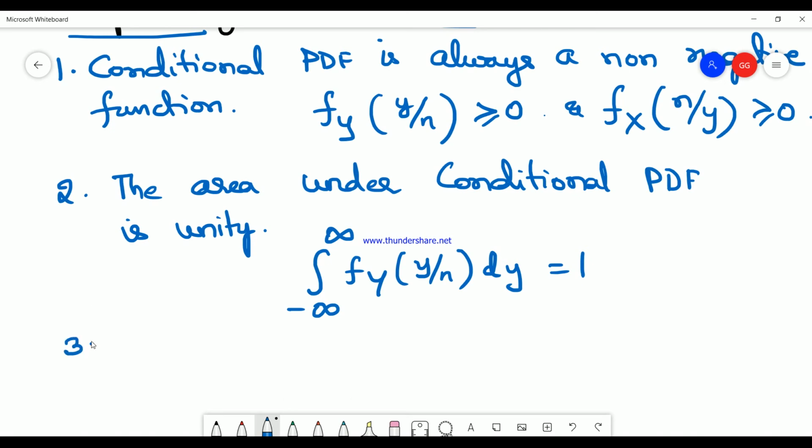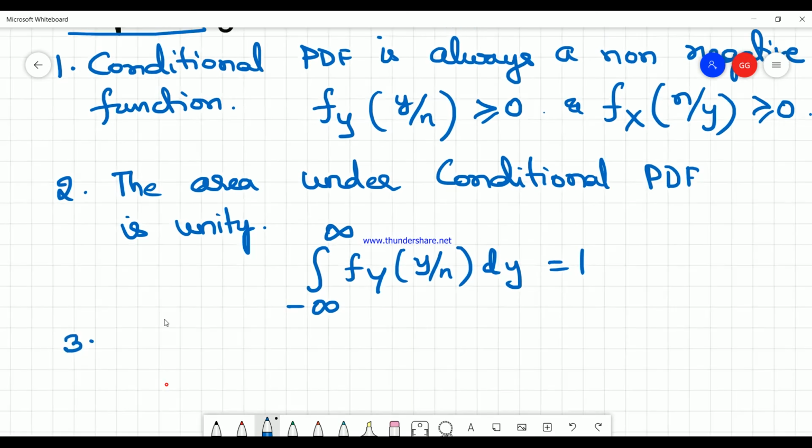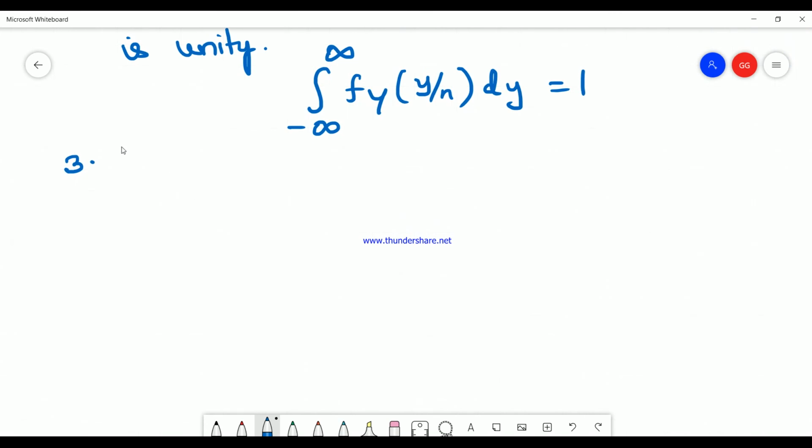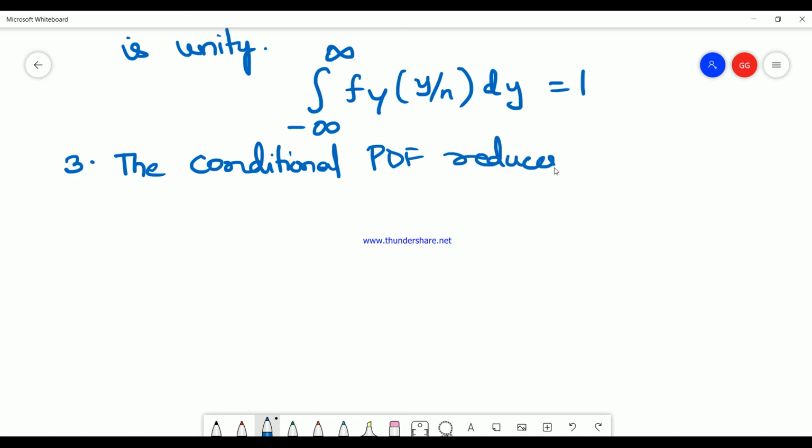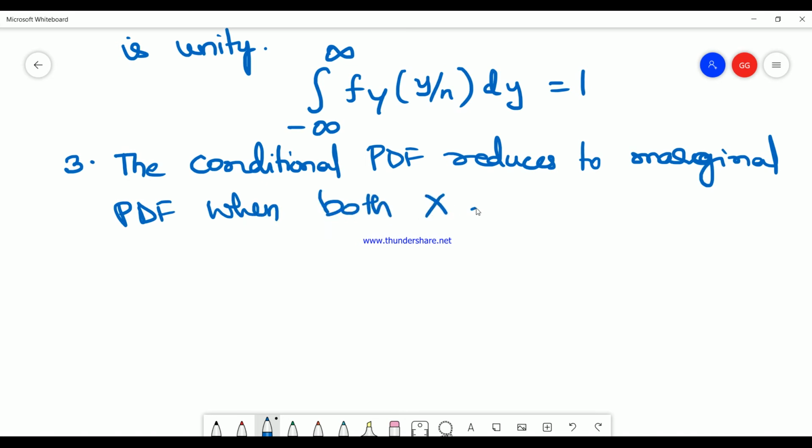Third property: the conditional PDF reduces to the marginal PDF when both x and y are statistically independent.